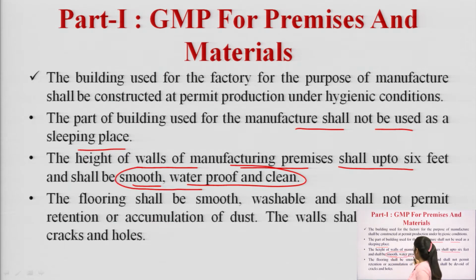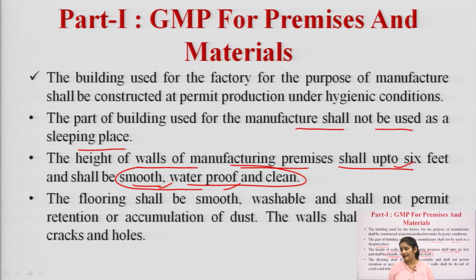So, while making building premises, we should take care of these things. That means the wall should be of 6 feet, should be smooth, waterproof, so that the walls can be washed on daily basis. Okay.